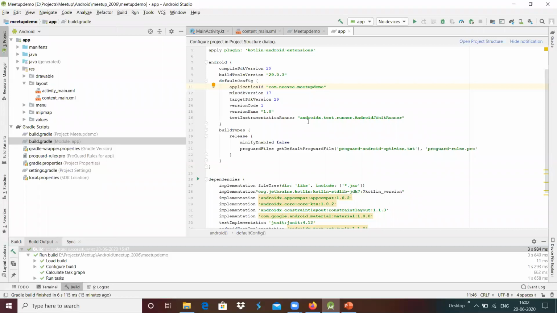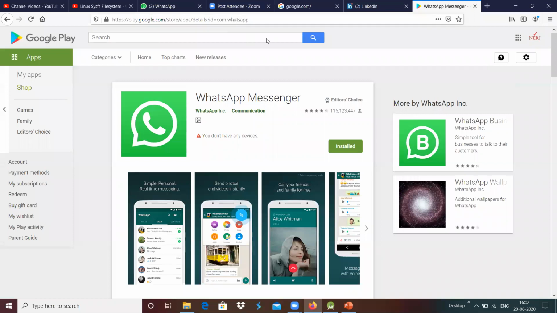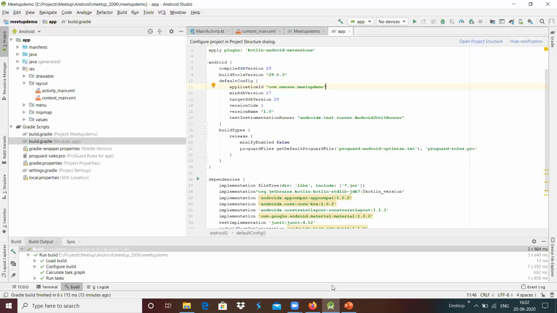If you are going to publish, then this application ID should not match any of the others. For example, if you create an application similar to com.whatsapp, then there will be a conflict when you are uploading your application.